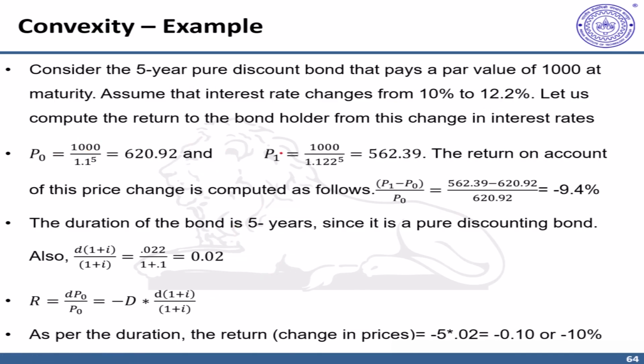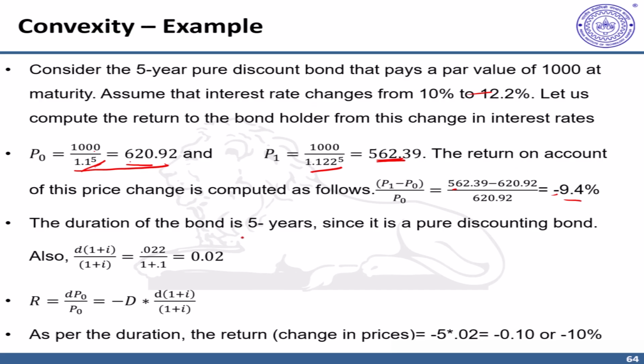So let's do that. First we calculate P naught, which is 1000 upon 1.1 raised to 5, discounted for 5 years. Now there is a sudden change and interest changes to 12.2%. So the discounting factor changes to this, and you have the resulting price as 562. Now you can see earlier the price was 620.9 and suddenly there is a decline. So the overall percentage change, if one has to calculate, is negative 9.4%. The negative sign reflects the increase in yield.